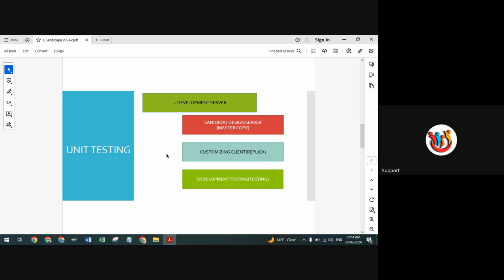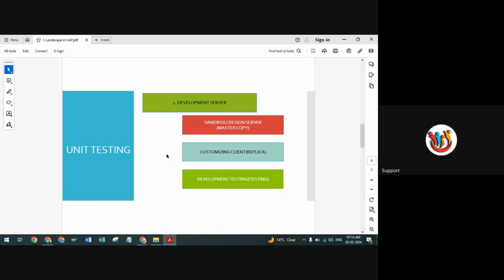Here we can create or customize the client's replica. By copying the standard one, we create the customized one. So here all kinds of testing like development testing, UT, unit testing. What is unit testing?